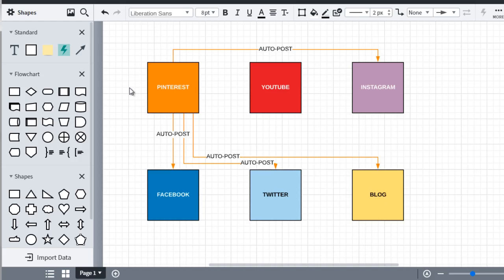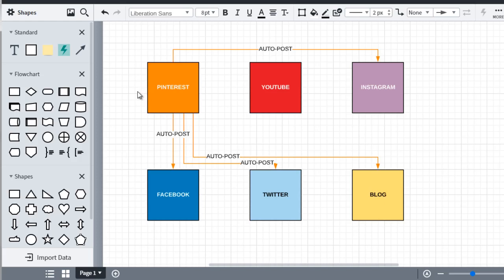So in this case, if I upload to Pinterest, then it auto posts that content to Instagram. If I upload to Pinterest, it copies it to Facebook, Twitter, and blog. So that's essentially the analogy that I want to give you so that you can understand what a trigger and an action is. So you'll see that in just a minute when I use the automation tool.